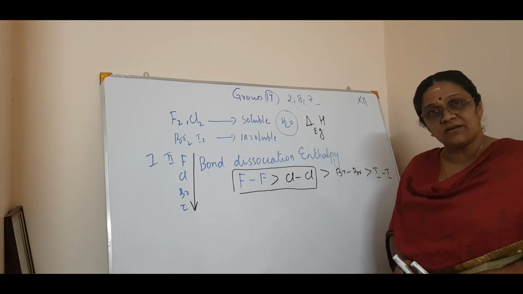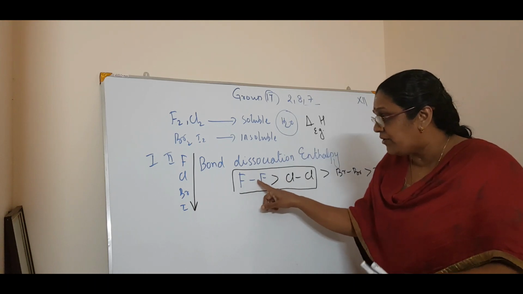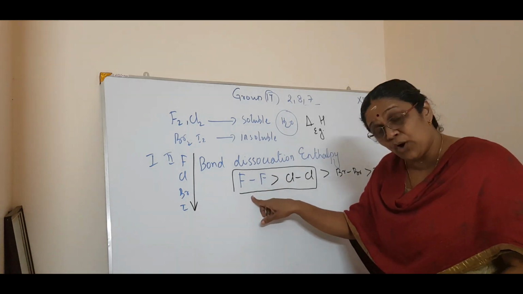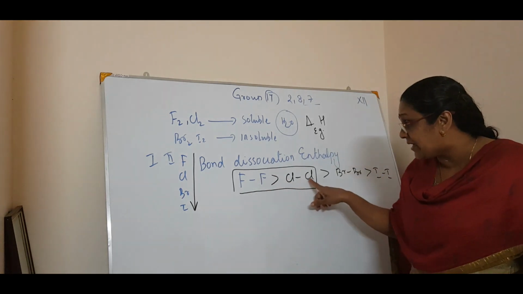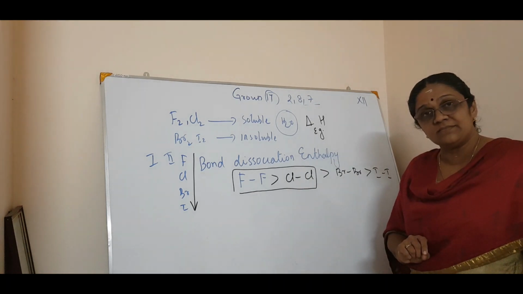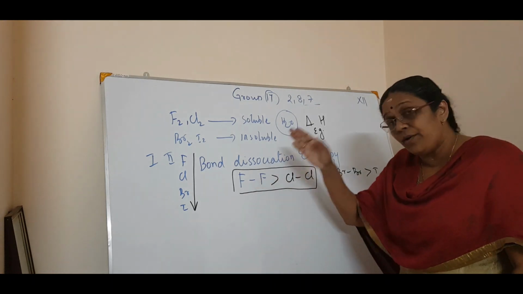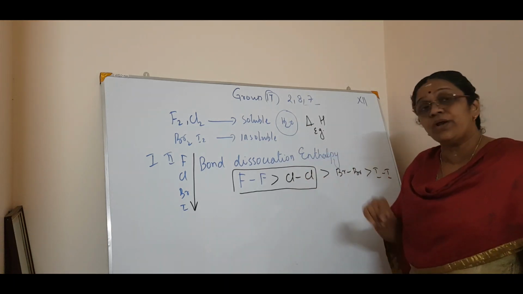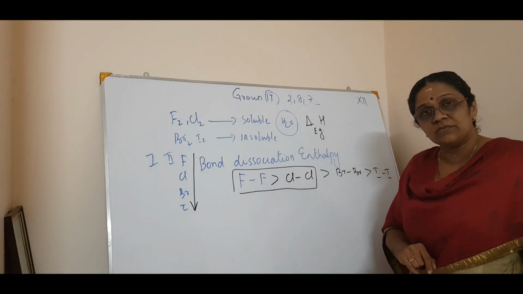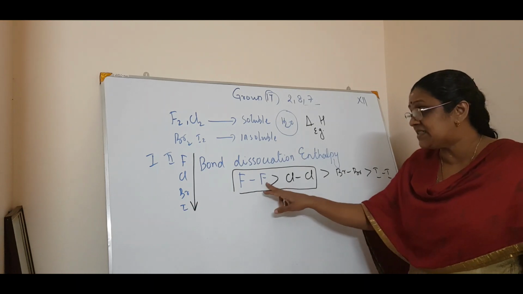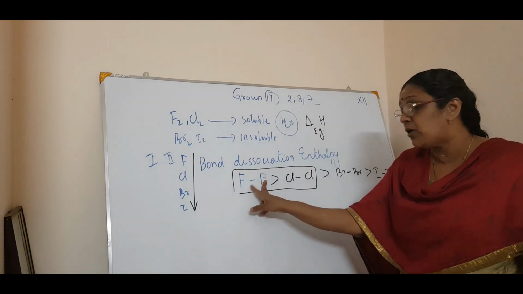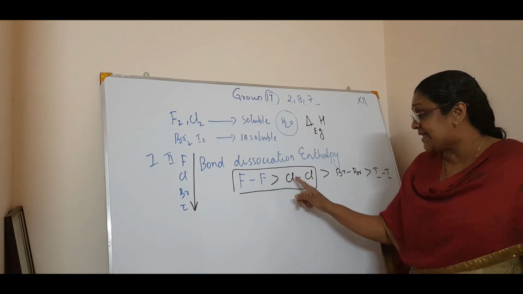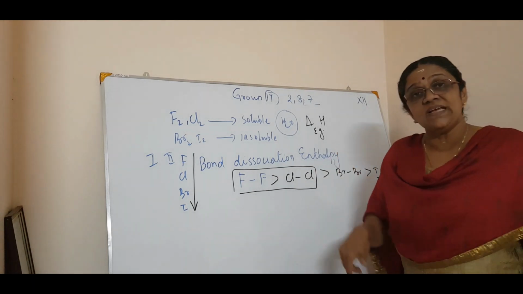Which means what? Which means the fluorine-fluorine bond has less bond dissociation enthalpy than the chlorine-chlorine bond. Which means the fluorine-fluorine bond can be broken more easily than the chlorine-chlorine bond. But how? Because we think this bond is stronger, and as the size increases, we can break the bond easily.